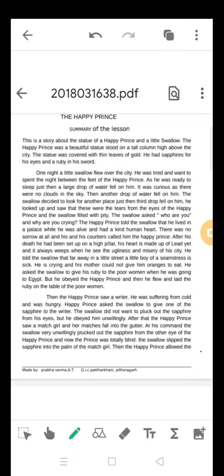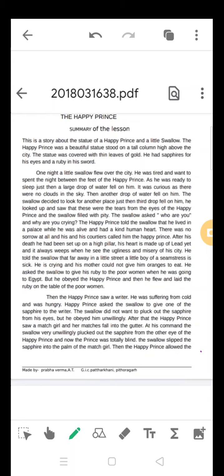So one night a little swallow flew over the city, who was tired and wanted to spend the night between the feet of the Happy Prince. Actually, the swallow was moving here and there in search of a shelter, and he found one statue. It is the place where he can take shelter and get protected from the rain. So it came and took shelter at the feet of the statue.